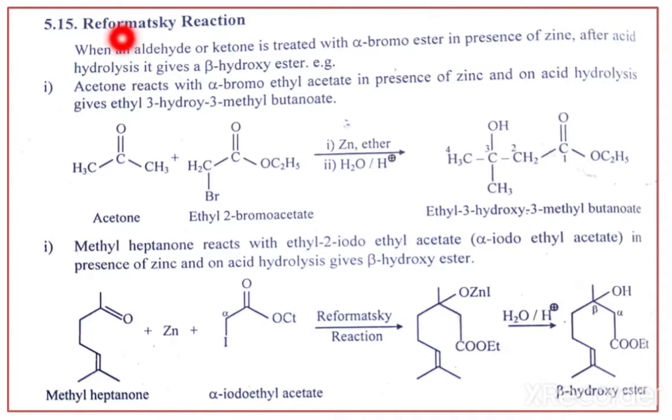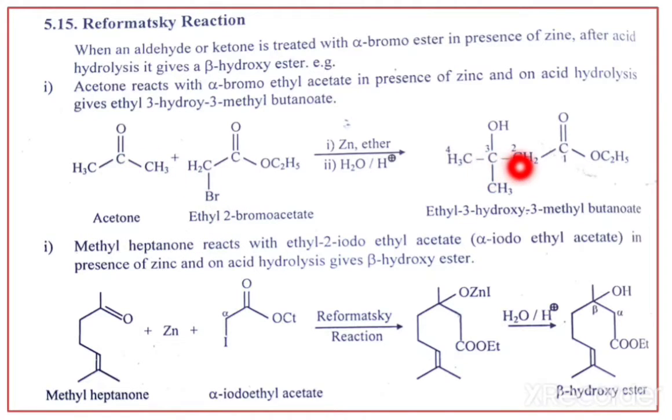understand the Reformatsky reaction. Here first acetone, then ethyl 2 bromo acetate. If we see the final product, the CH3 groups remain as they are, the carbonyl becomes OH, the bromine goes, and this part is joined to this carbonyl.